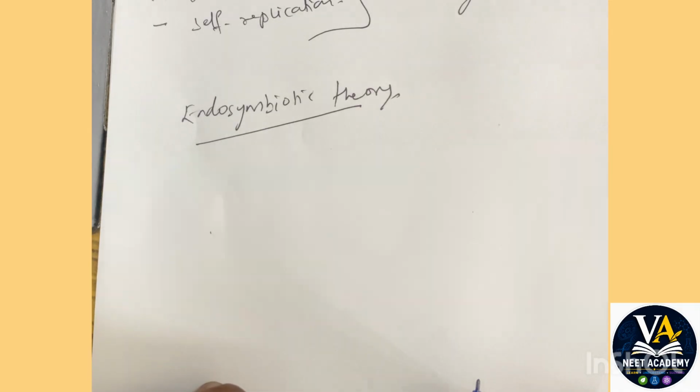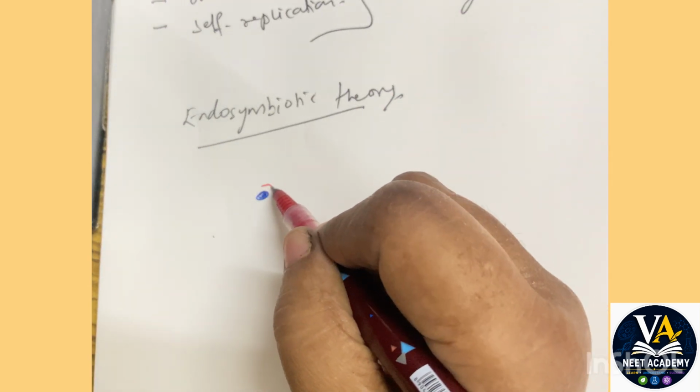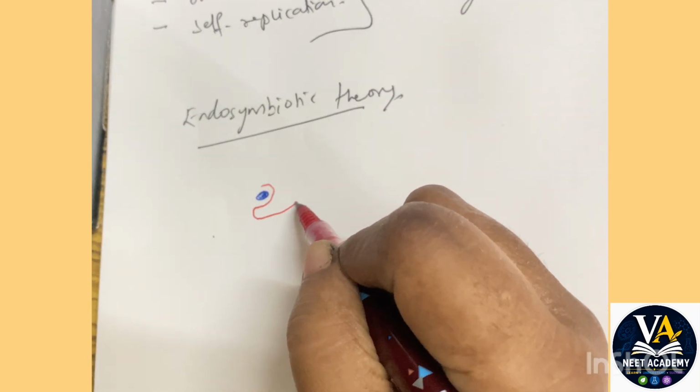So, endosymbiotic theory. Here, certain scientists believe that mitochondria was a small bacteria once upon a time. At one point in time, a very primitive cell started engulfing this bacteria.